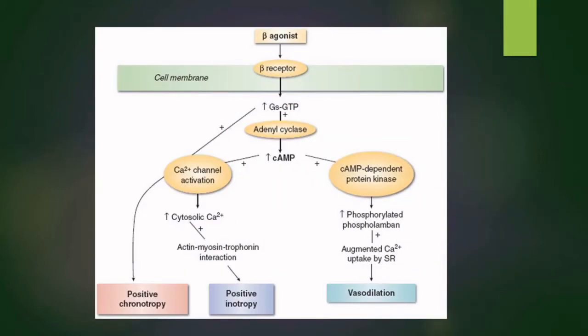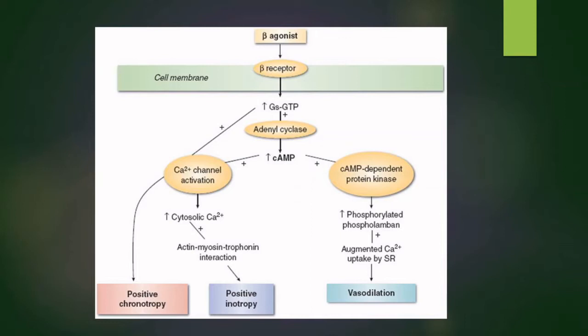So consider the beta adrenergic receptor, and it activates the adenylate cyclase, producing higher concentrations of cyclic AMP. And the cyclic AMP has two different functions. One is it causes a calcium channel activation, so that there is an increase in the cytosolic calcium concentration. As a result, actin myosin troponin interaction happens, and there is positive inotropy.